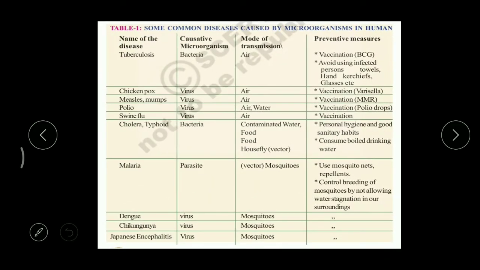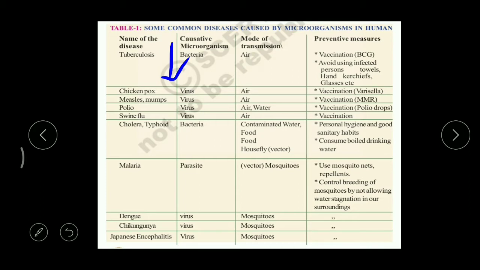Here is a table, and if you carefully observe this table, we can find the common and dangerous diseases in human beings caused by different types of pathogens. Here, in this column, we can find names of diseases like tuberculosis, chickenpox, measles, mumps, polio, swine flu, cholera, typhoid, malaria, dengue, chikungunya, Japanese encephalitis.